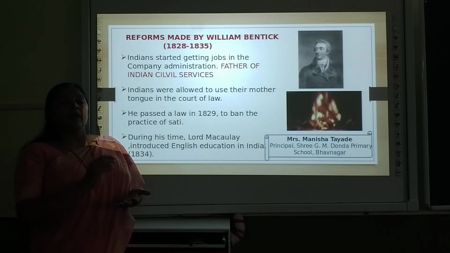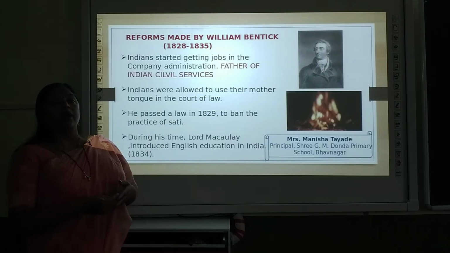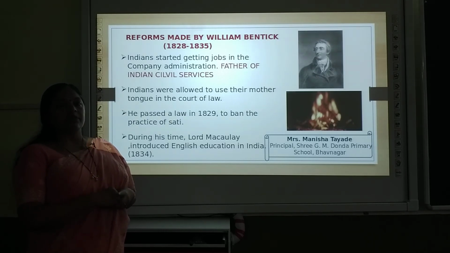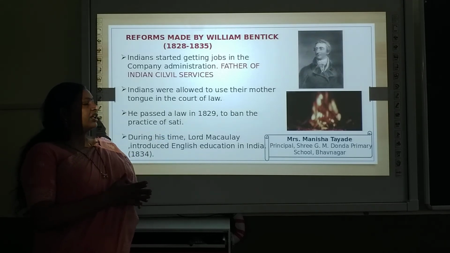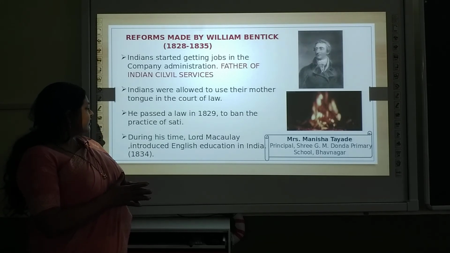At that time, Raja Ram Mohan Roy, an Indian social reformer, was working against this evil practice. He requested William Bentinck to pass a law in India to ban this practice, because at that time British Governor Generals and the British government were there. Ban means to stop the system. This system is an evil practice. It should not be practiced in India. So ultimately in 1829, William Bentinck passed the law to ban the practice of sati.